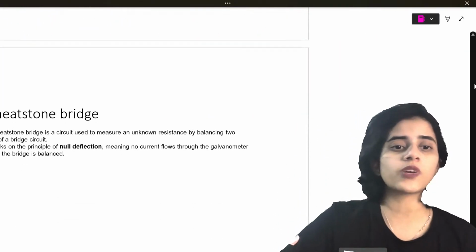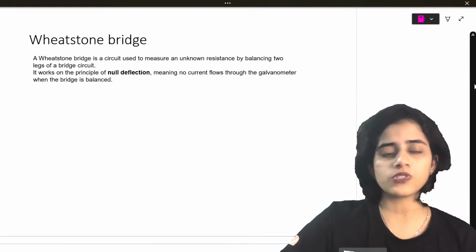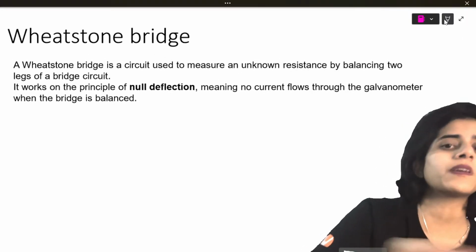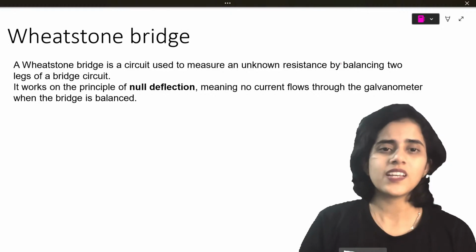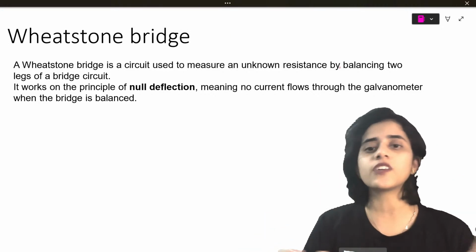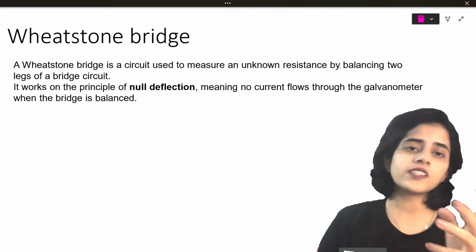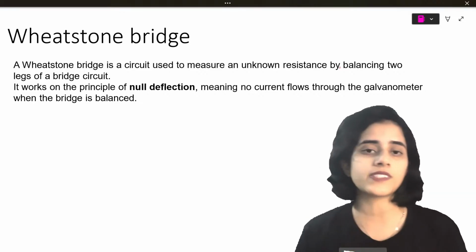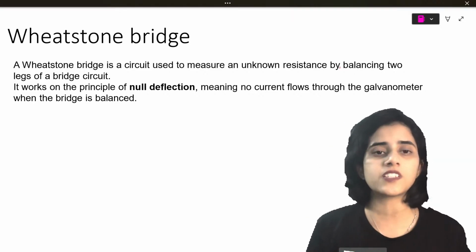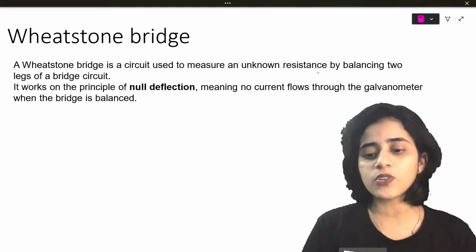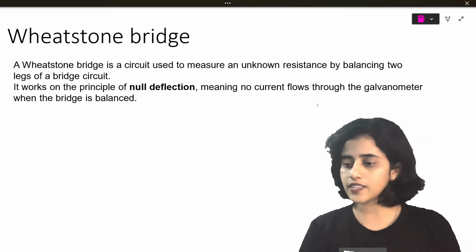Okay. Now let's look at almost the last topic, Wheatstone's bridge. Wheatstone's bridge is basically a simple bridge. It helps you measure unknown resistance. It is used in meter bridge, potentiometer, and all, but all that is removed from your syllabus. But in your practicals, you might have done meter bridge. So it is basically a bridge that helps you find out unknown resistance.